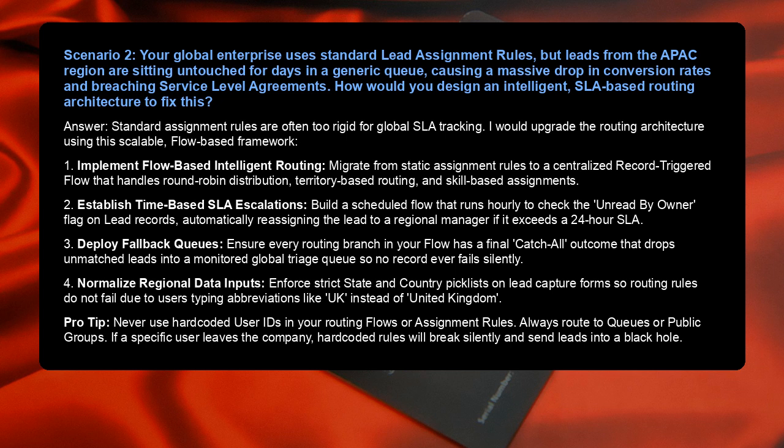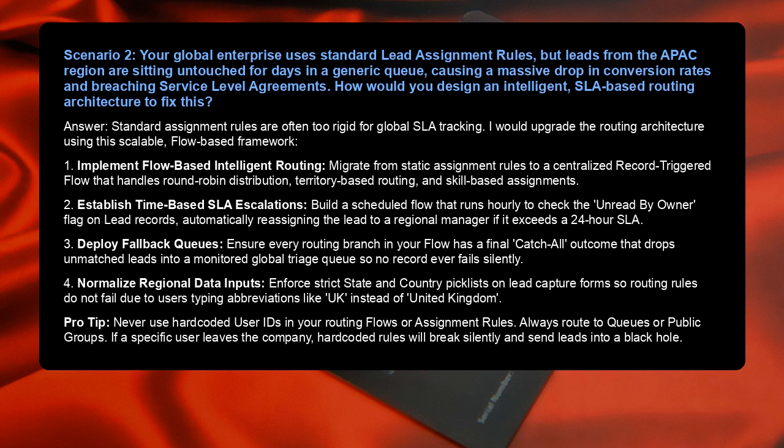1. Implement flow-based intelligent routing. Migrate from static assignment rules to a centralized record-triggered flow that handles round-robin distribution, territory-based routing, and skill-based assignments. 2. Establish time-based SLA escalations. Build a scheduled flow that runs hourly to check the unread by owner flag on lead records, automatically reassigning the lead to a regional manager if it exceeds a 24-hour SLA.